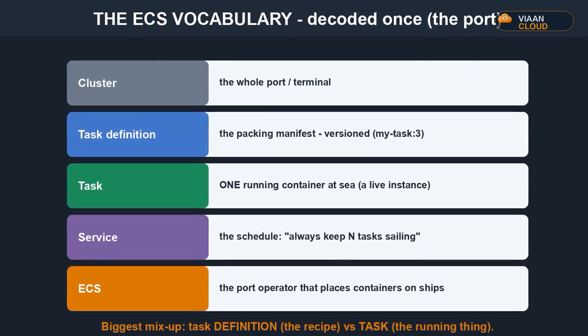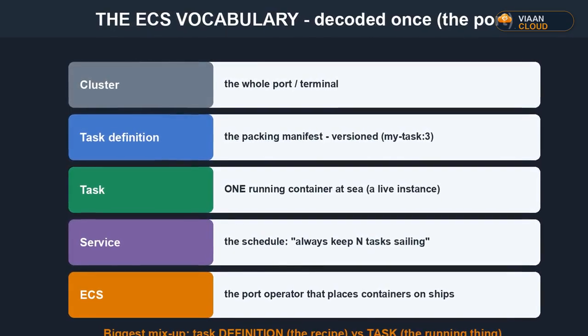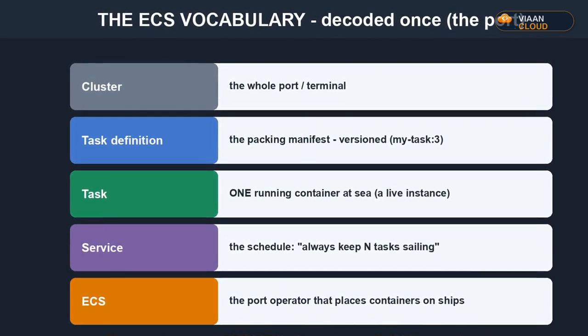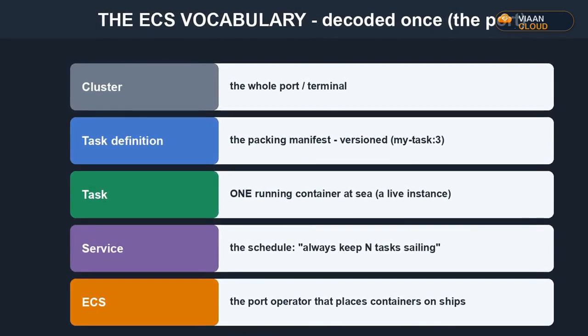Our app is stateless, which is why it scaled so easily. Real apps have state, so I'll show the patterns: a shared file system with EFS for files, a managed database with RDS, and RDS Proxy in front to pool connections when tasks churn. For jobs that run and finish instead of running forever, you schedule them with EventBridge Scheduler, orchestrate them with Step Functions, no always-on service needed.